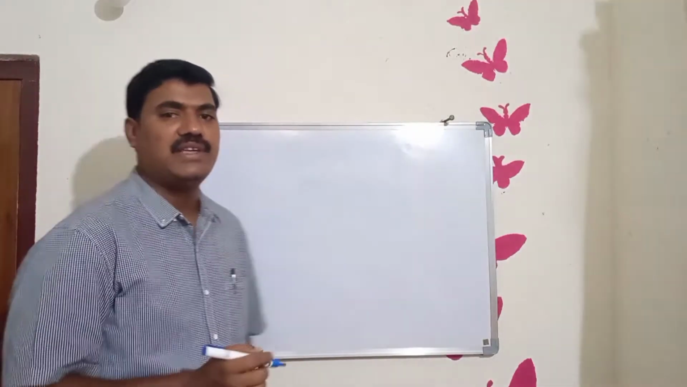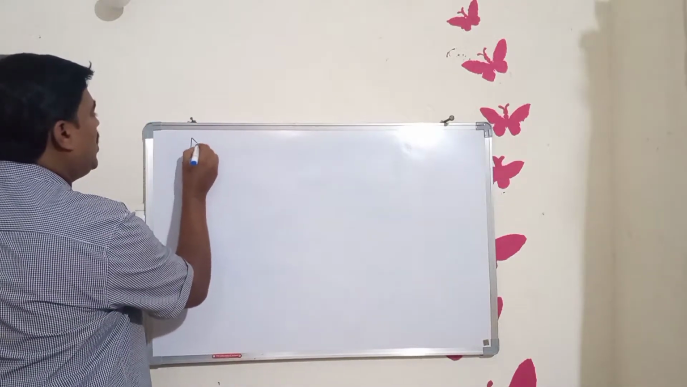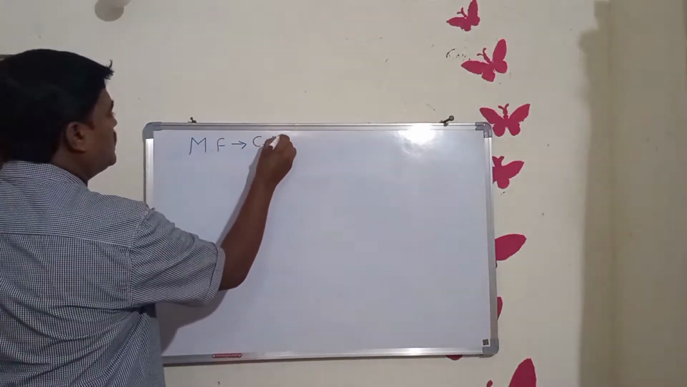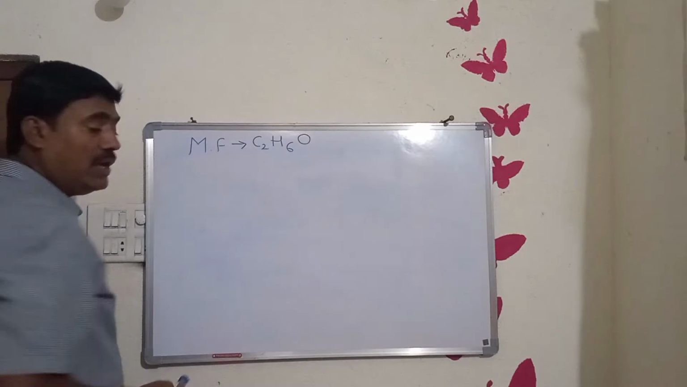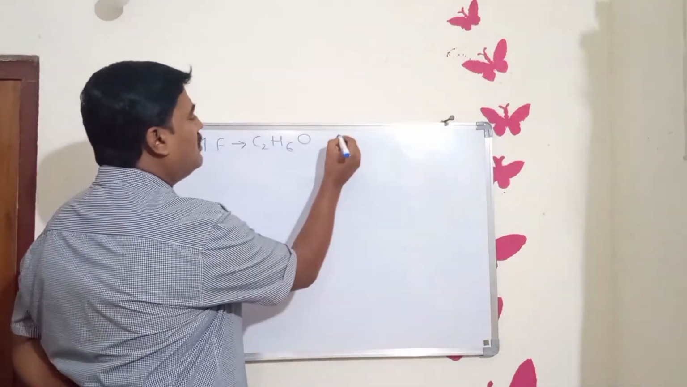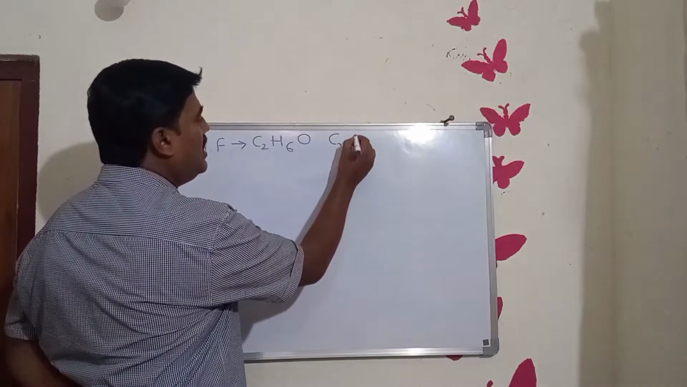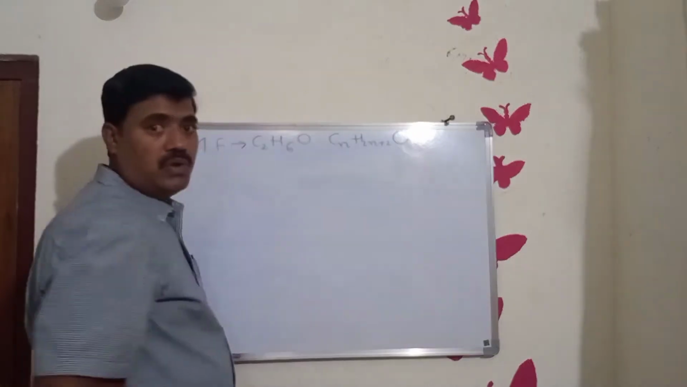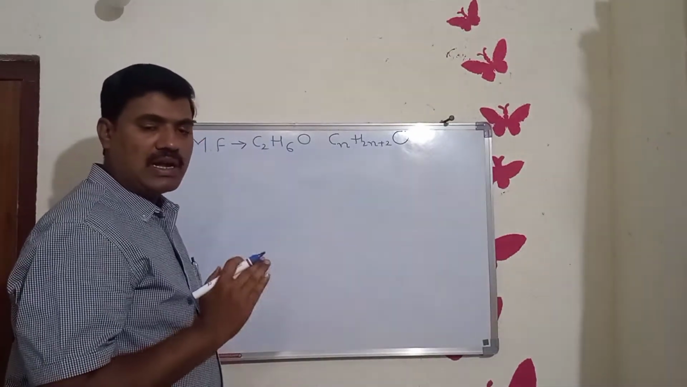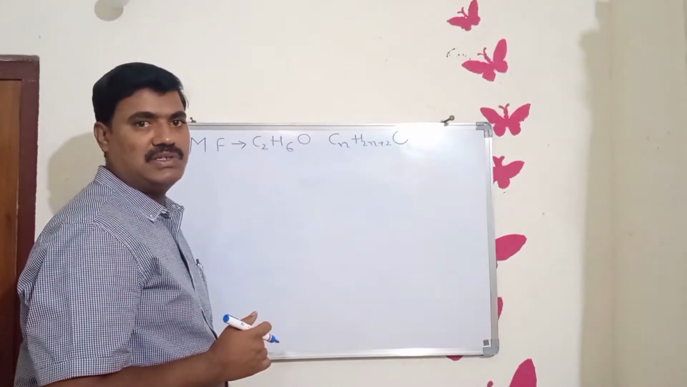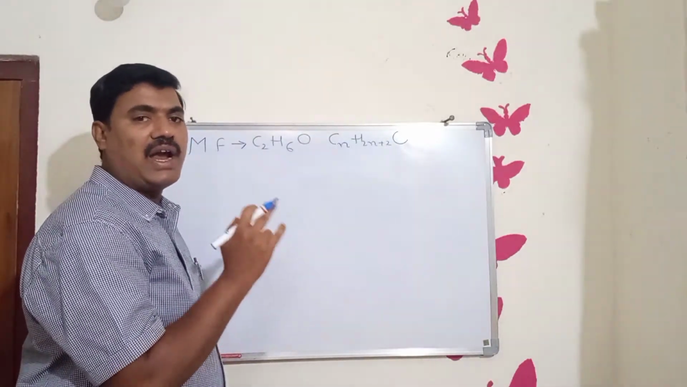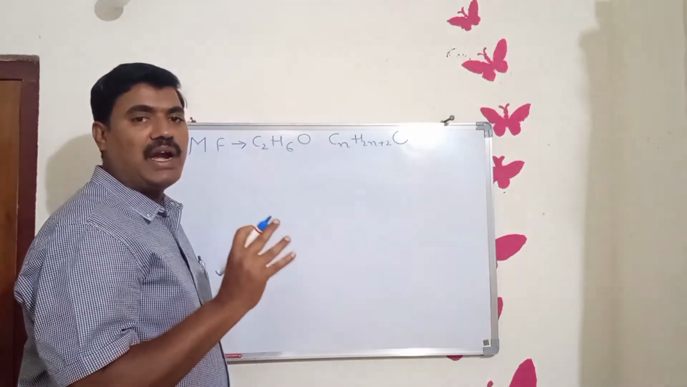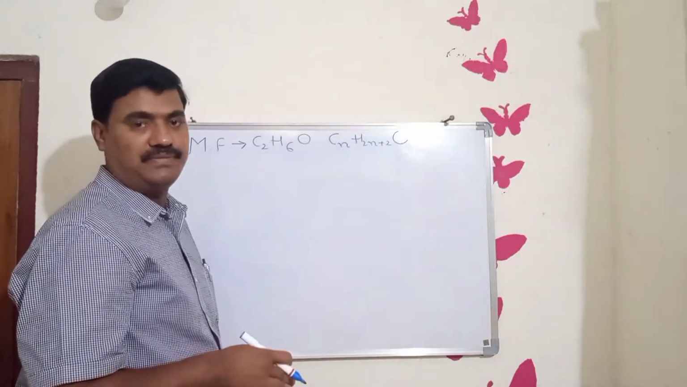Now let us take one example. For example, molecular formula C2H6O. This molecular formula resembles CnH2n+2O, which refers to alcohols and ethers. That is, here alcohols and ethers have the same molecular formula. So alcohols and ethers exhibit isomerism.